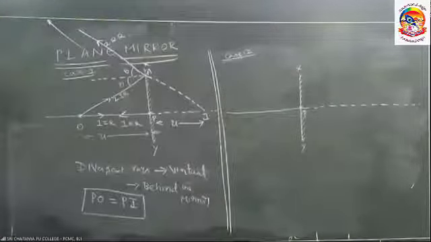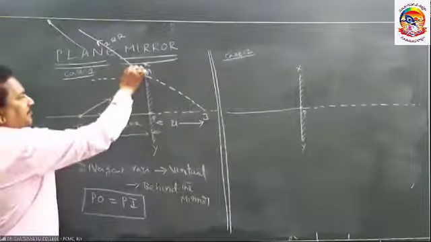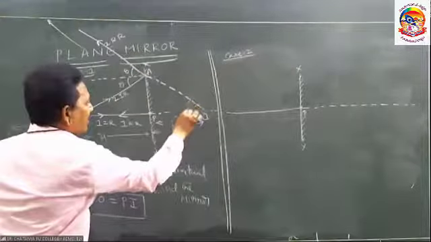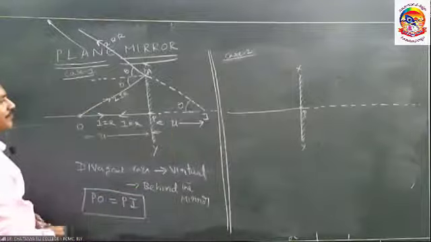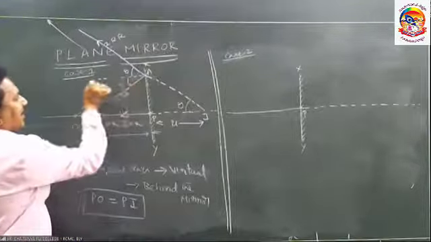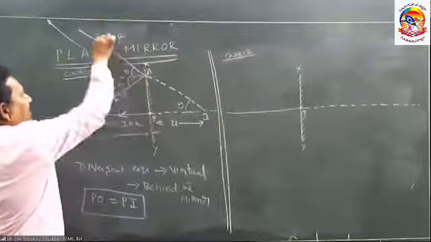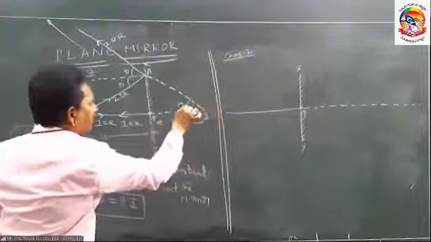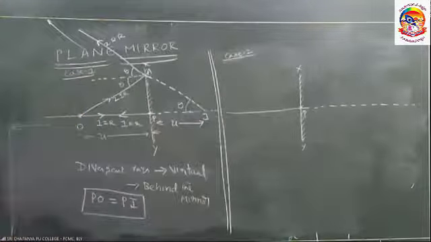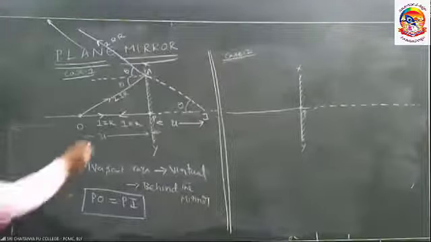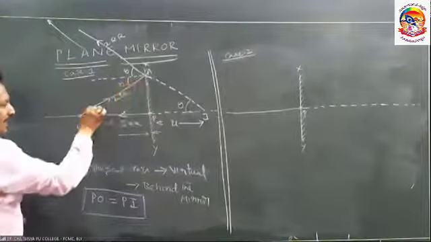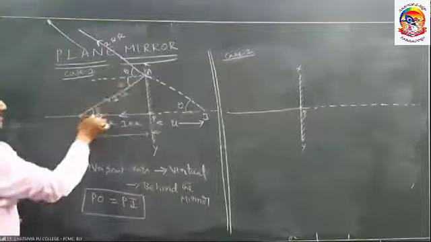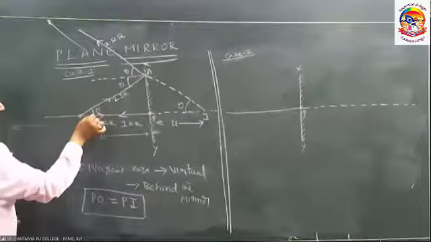Simple mathematics. If this is theta with the x-axis, same line, this is also how much? Theta. This is the x-axis, horizontal line. With the horizontal line, this ray is making theta. With this horizontal line, the same light ray makes how much angle? Theta. If this angle is theta, this angle is also theta. Alternate angles.